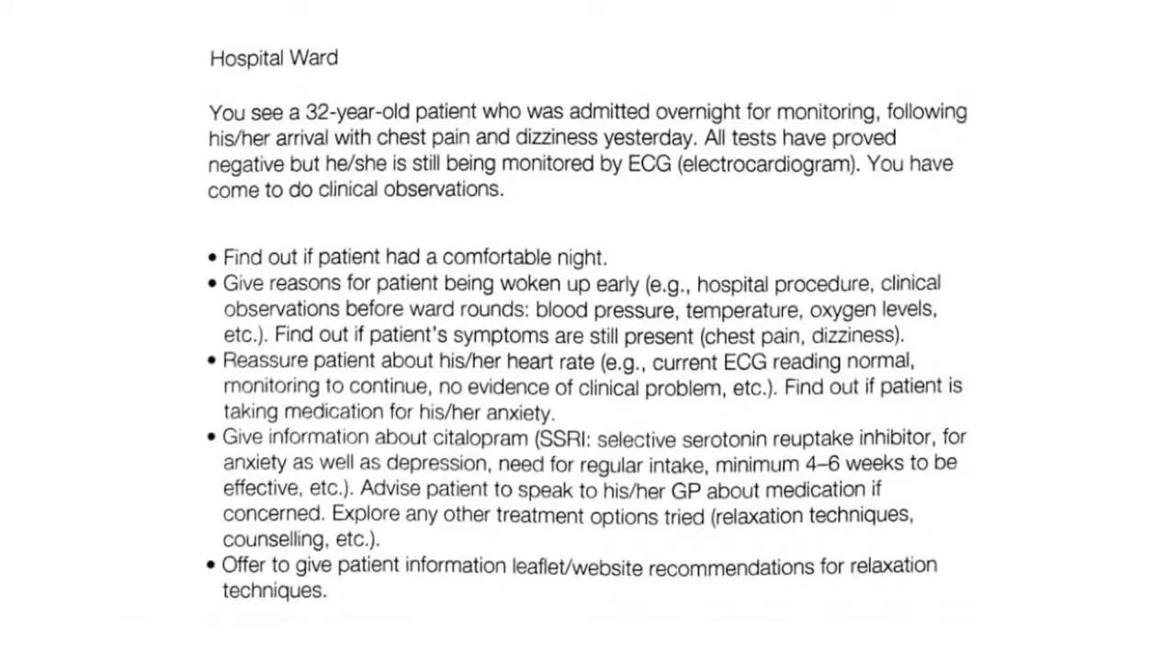Okay, I need to ask certain details regarding relaxation techniques and counseling. Have you tried any of these alternative or supportive therapies? Have you heard of this? Do you have any idea regarding counseling and relaxation techniques?